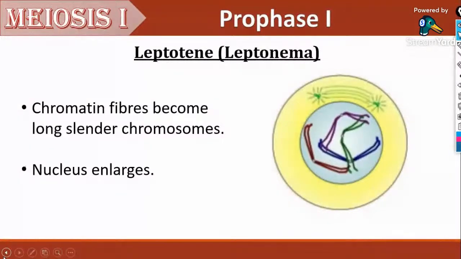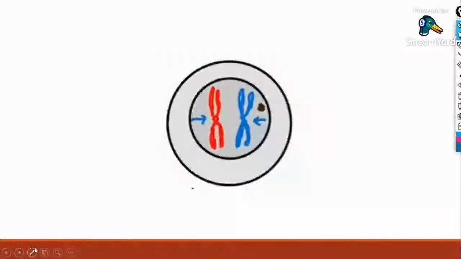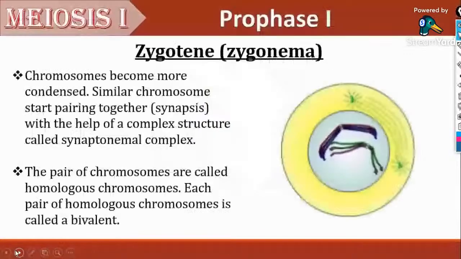Thank you so much for your responses. So that's what happens in the leptotene stage of prophase. Next is zygotene. Let's discuss what is happening in zygotene, the second stage of prophase 1.